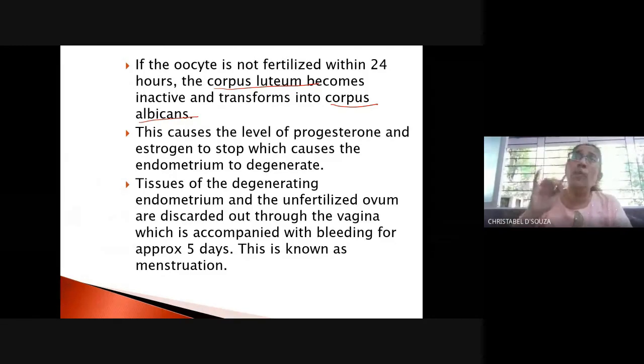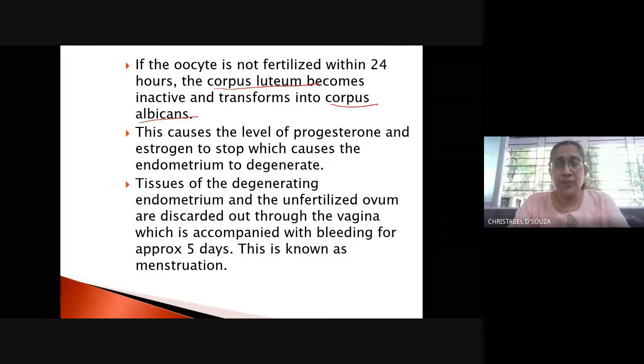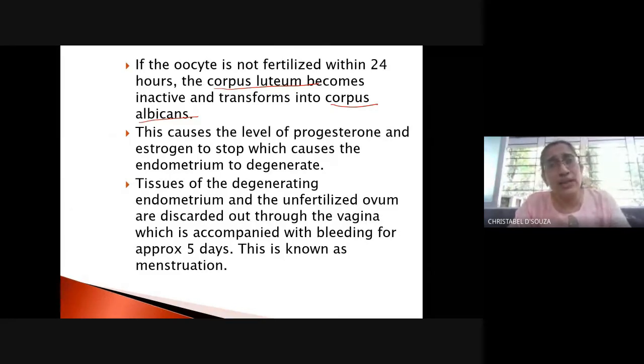The endometrium lining is obviously made up of blood, and this is thrown out because the uterus has to prepare once again for the next time. This bleeding of 5 days is known as menstruation, and the entire thing is known as the menstrual cycle.